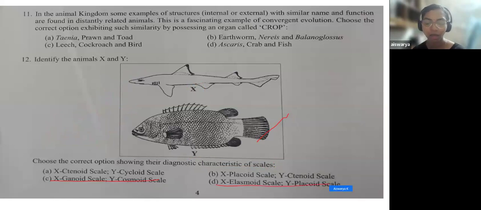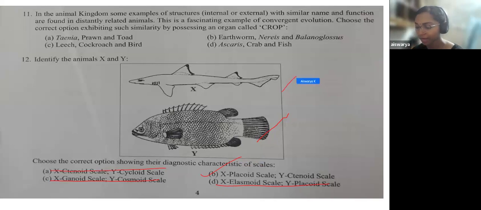Nothing about placoid is given, and here also we have not discussed anything about cycloid scale or a combination of cycloid and ctenoid. So here you can directly come to the answer B, placoid scale and ctenoid scale.